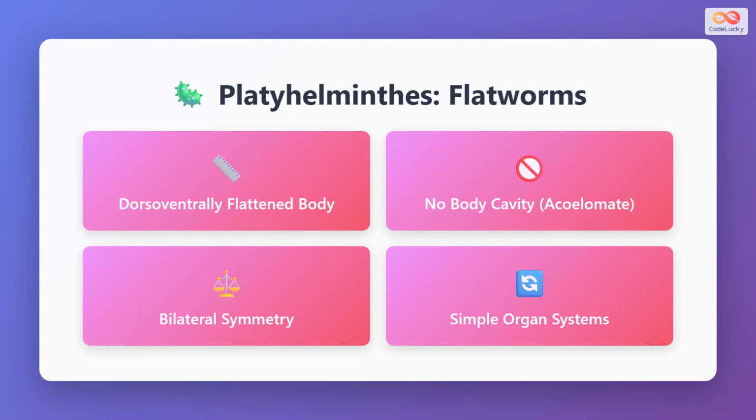Flatworms belong to the phylum Platyhelminthes and have several distinctive features. Their most obvious characteristic is a dorso-ventrally flattened body, meaning they are flattened from top to bottom, giving them their flat appearance. They lack a body cavity, making them acoelomate animals. This means their internal organs are embedded directly in tissue with no space between. Flatworms display bilateral symmetry, where the left and right sides mirror each other. They possess simple organ systems, including a basic nervous system and excretory structures, but lack specialized circulatory and respiratory systems.